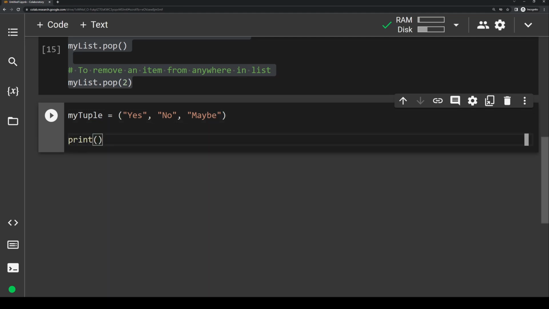If I write print, and then we do the tuple name, so my tuple at index, let's say index 1. And if I print it out, it should print out no, because no is at index 1.